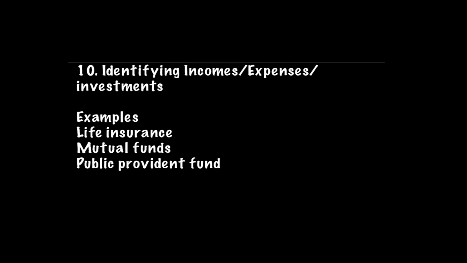And my last point, but a very important point as far as total income sums are concerned, is identifying. Students cannot identify whether a particular adjustment is about an income, an expense, or an investment. For example, life insurance.